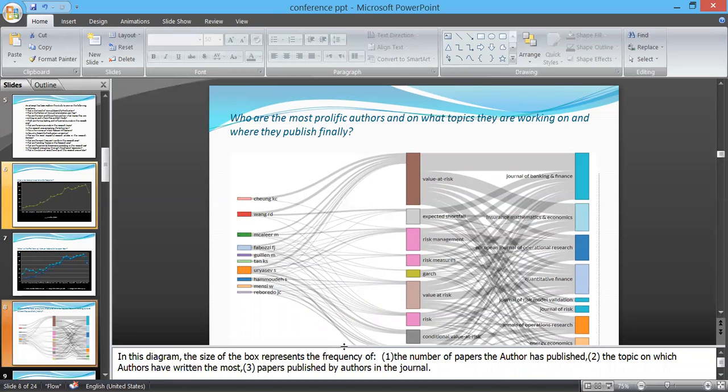This is a graph of a three-field plot, and in this graph we try to answer who are the most prolific authors. We have selected the top 10, and these are on the very left side. These are the top 10 prolific authors in this research area. They mostly prefer to work on value at risk and risk management, and they finally publish their work and prefer Journal of Banking and Finance, followed by Insurance: Mathematics and Economics, and European Journal of Operational Research. In this diagram, the size of the box represents the frequency, the number of papers authors have published, and the topic on which the author has written the most.